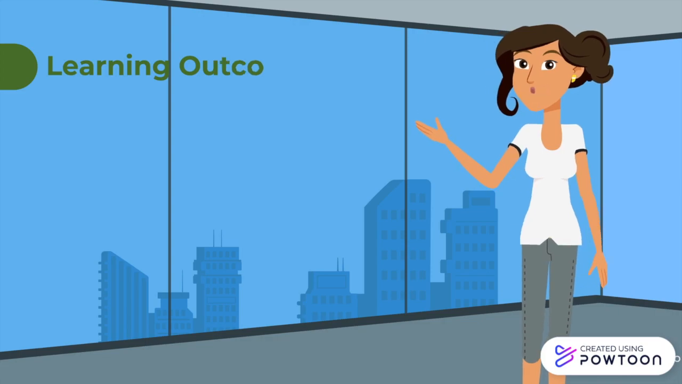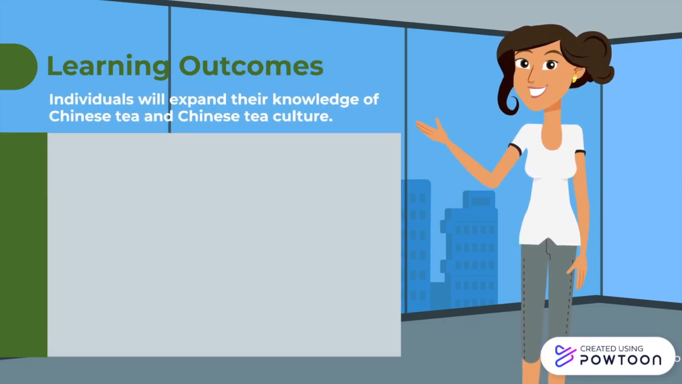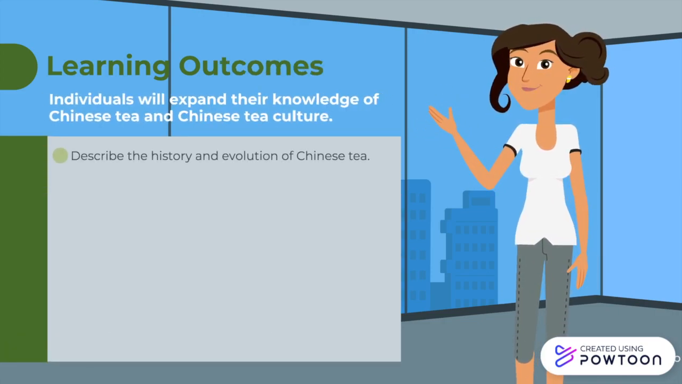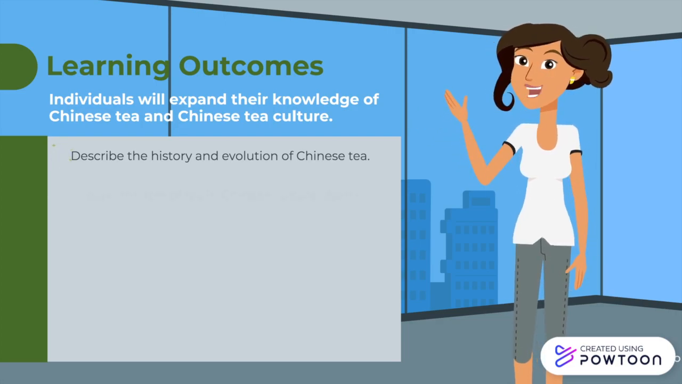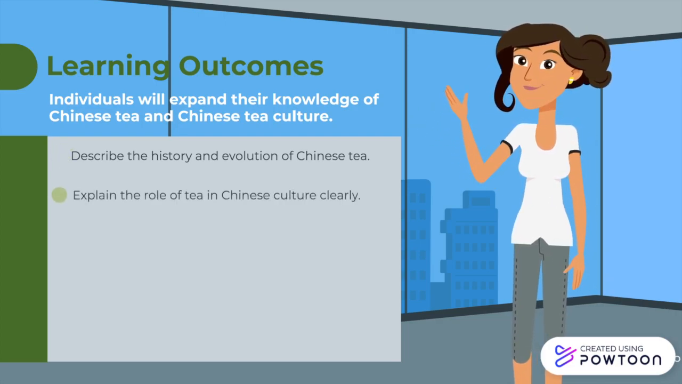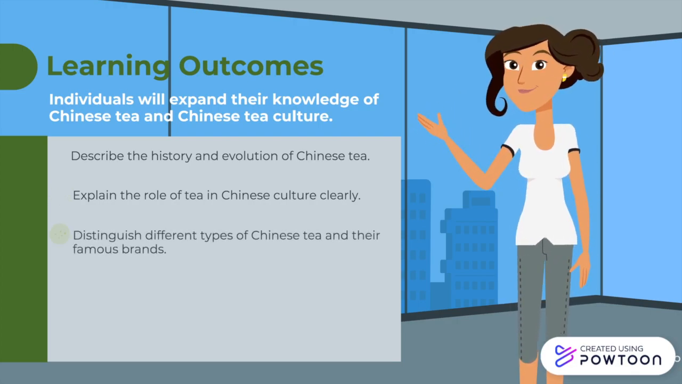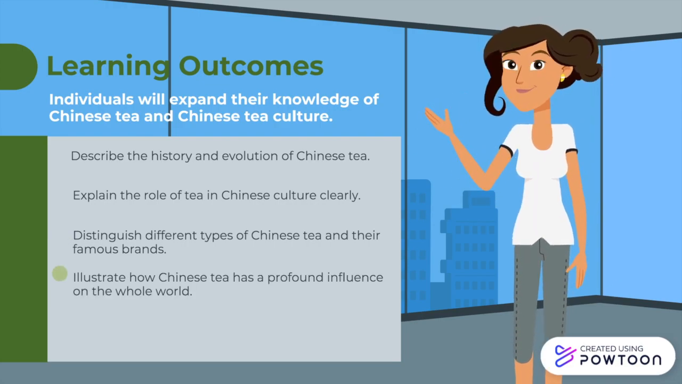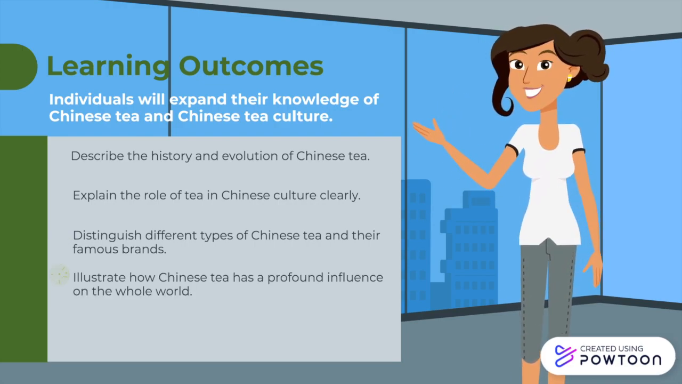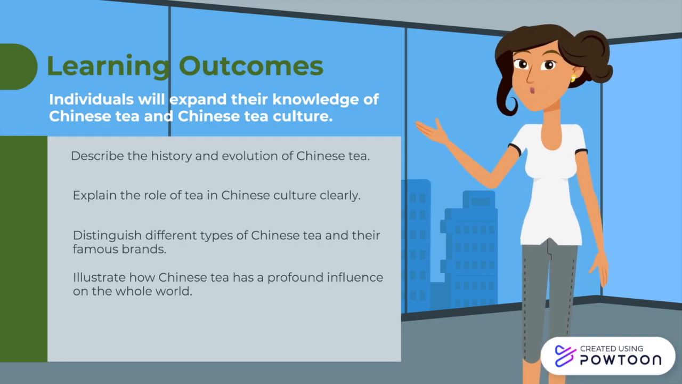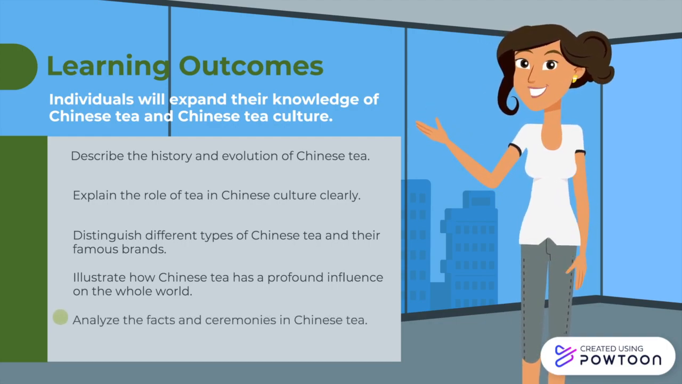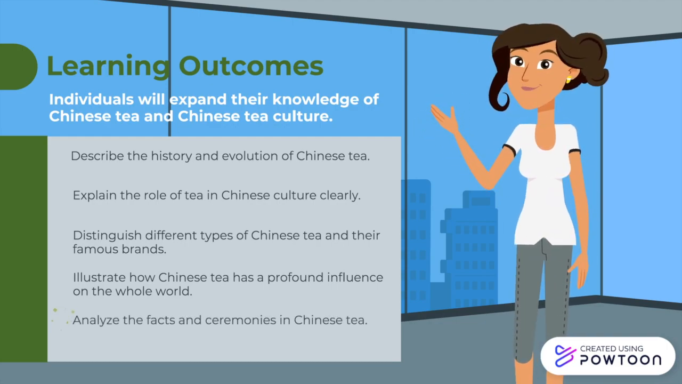After watching this animation, you will be able to describe the history and the evolution of Chinese tea, explain the role of tea in Chinese culture, distinguish different types of Chinese tea and their famous brands, illustrate how Chinese tea has a profound influence on the whole world, and analyze both the facts and the ceremonies in Chinese tea.